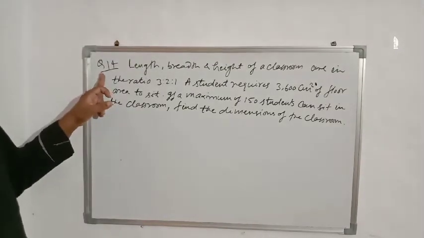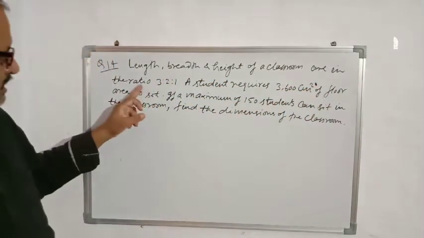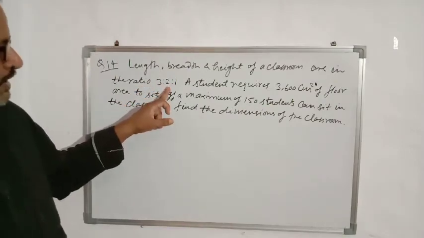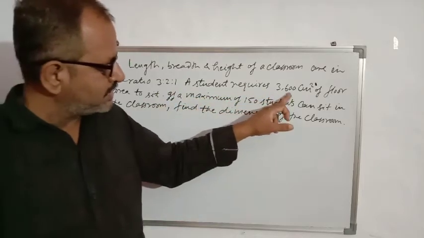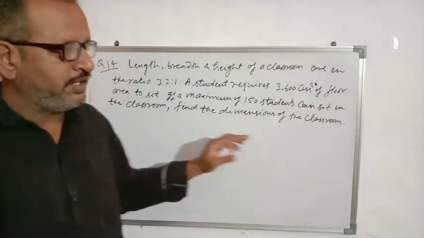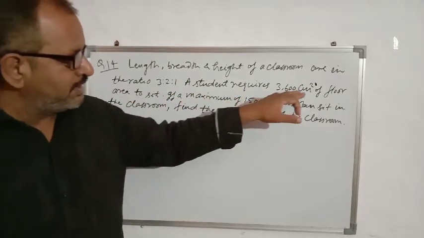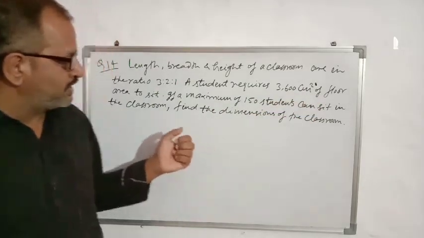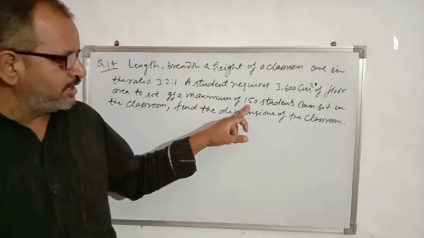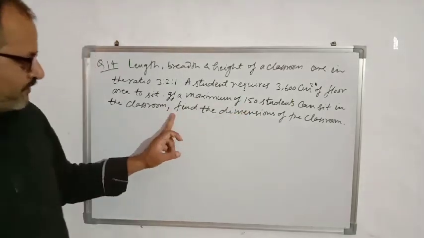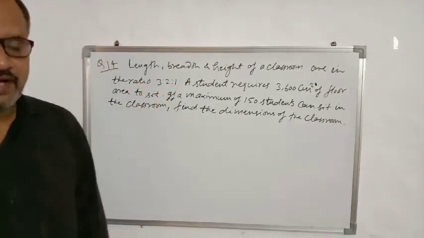Now see question number 14. Length, breadth and height of a classroom are in the ratio 3:2:1. Ratio of length, breadth and height given. A student requires 3600 centimeter square of floor area to sit in the classroom. If the maximum number of students that can sit in the room is 150, then find the dimensions of the classroom. Dimensions means we have to find length, breadth and height.